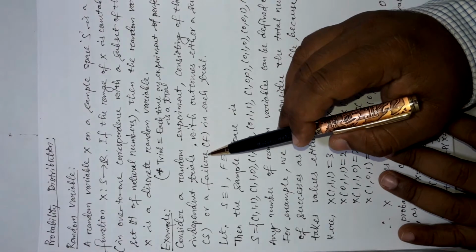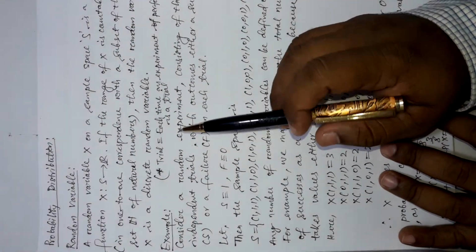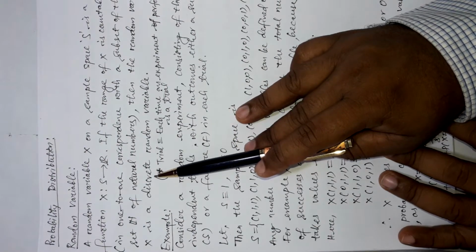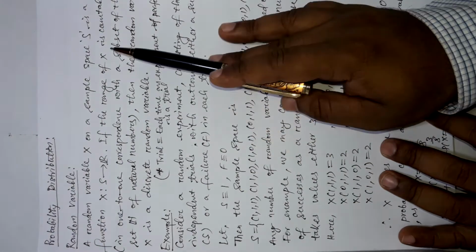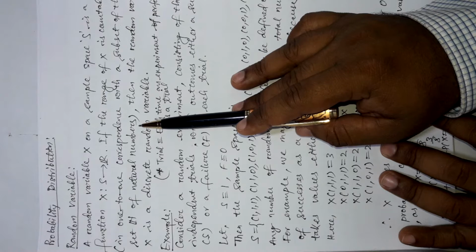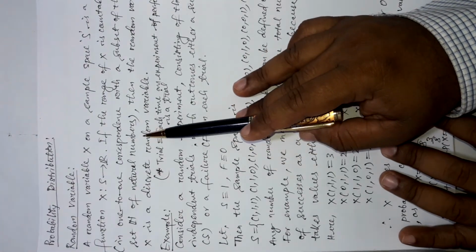So, whenever we say random variable here, it means discrete. And when it is called discrete, the range of this function X is a countable set and also a subset of the natural number set N.